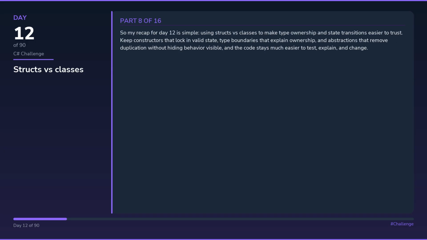So my recap for day 12 is simple: using structs versus classes to make type ownership and state transitions easier to trust. Keep constructors that lock invalid state, type boundaries that explain ownership, and abstractions that remove duplication without hiding behavior visible, and the code stays much easier to test, explain, and change.